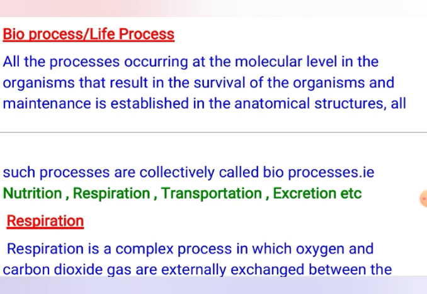These are the four processes without which, if any of the four is somehow affected, there will be a threat to the life of that organism. So we can say these are the bioprocesses or life processes, because the existence of life is because of these processes. Along with the survival of life, they also result in the maintenance of the various organ systems of the organisms, and the maintenance is done in many ways. We will study that later on.